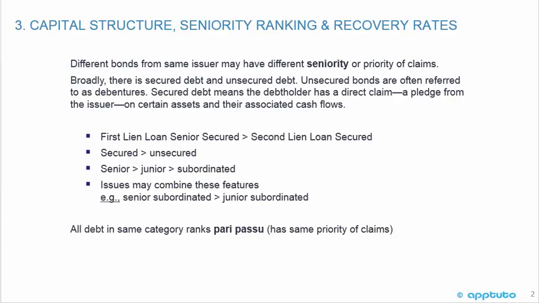Unsecured bonds are often referred to as debentures. Secured debt means the debt holders have a direct claim, a pledge from the issuer on certain assets and their associated cash flows. So the first lien loan, senior secured, takes precedence over the second lien loan, secured. Secured takes precedence over unsecured, senior over junior over subordinated, and issuers may combine these features. For example, senior subordinated is greater than junior subordinated. All debts in the same category rank pari passu, which means the same priority of claims. That's a term you should become familiar with.